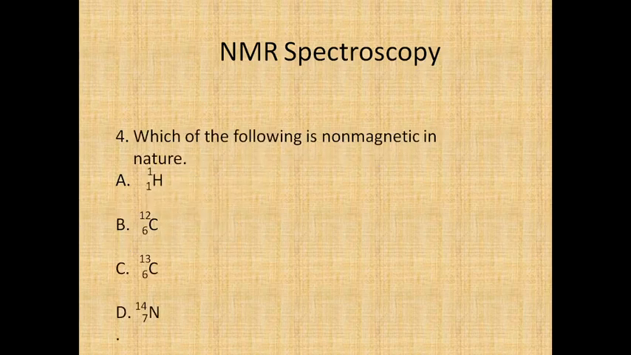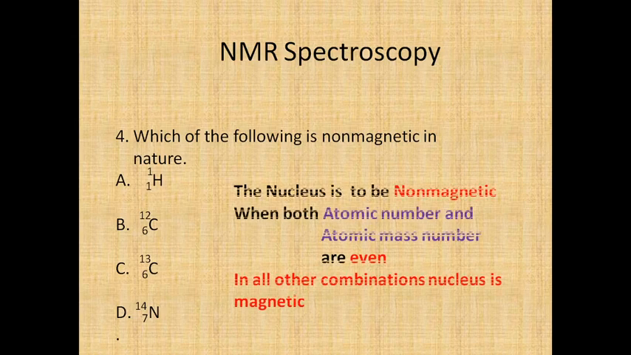Which of the following is non-magnetic in nature? What is the condition for the non-magnetic nuclei? So the condition is this: you have to find out the atomic number and atomic mass number, whether they are even or not. If both are even, then definitely it is non-magnetic. In all other combinations, the nucleus is definitely magnetic.